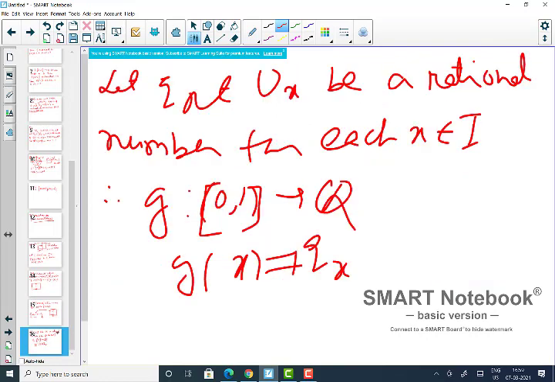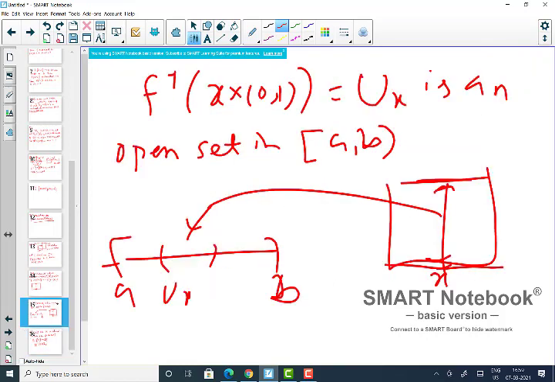And now you see that this map is certainly a one-one, injective map, right? One more thing: these U_x are all disjoint, because for every x the interval is different.